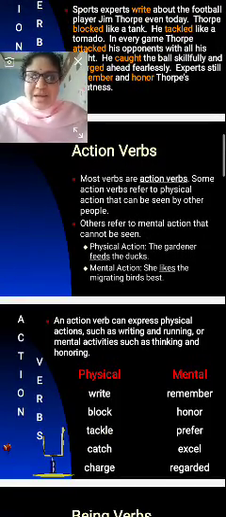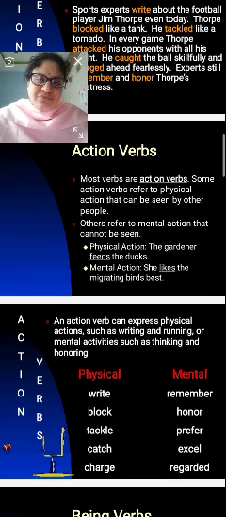Most verbs are action verbs. Most probably the verbs come under the action verbs.